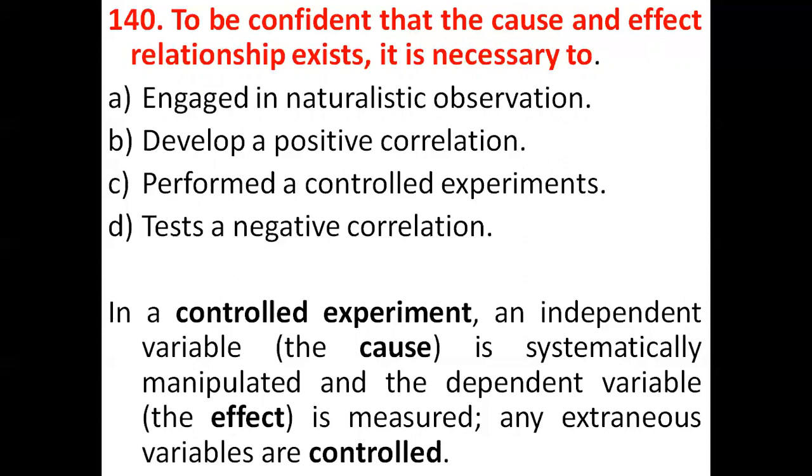See, here our question is to be confident that the cause and effect relationship exists. So there are two variables: one is dependent variable, one is independent variable. So we can manipulate the independent variable in a controlled experiment. So our correct answer will be option C, perform a controlled experiment. So option D is the correct answer.